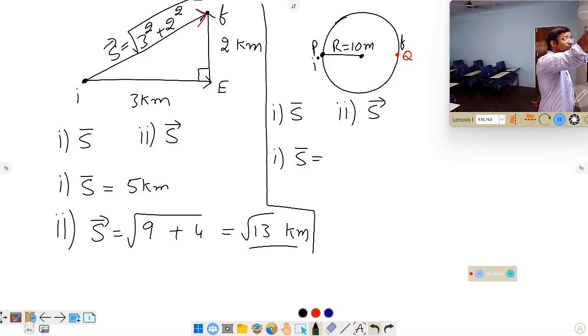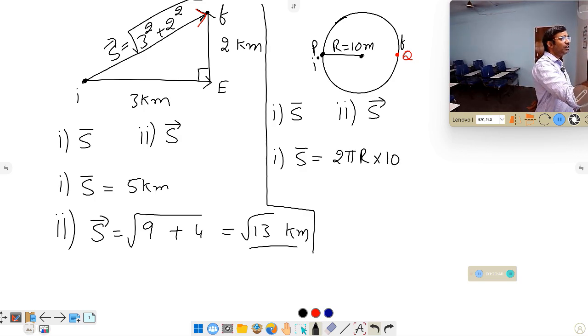So that means after 10 rounds, again he travels from P to Q. So according to geometry, you know that this is the length of the circle. One round he made, a circle, means the total length of the circle is 2 pi r. How many times he ran on the circle? 10 times.